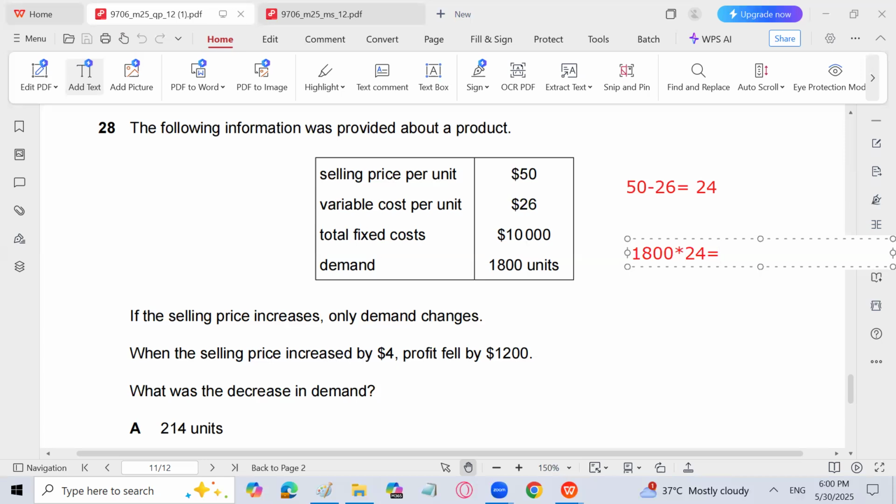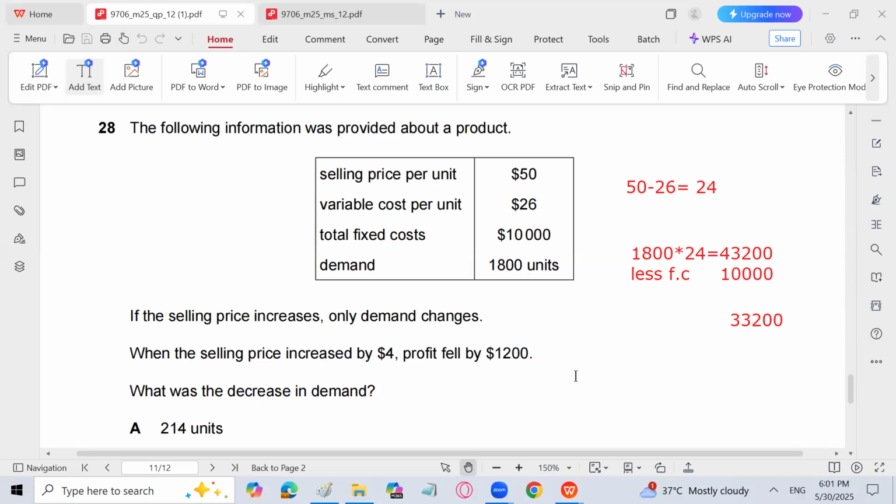Let me calculate 1,800 into 24. That is 43,200. Then less fixed cost, that is going to be 10,000. It will not change, obviously. So the profit in this case is 33,200. Now he's saying that profit fell by 1,200.